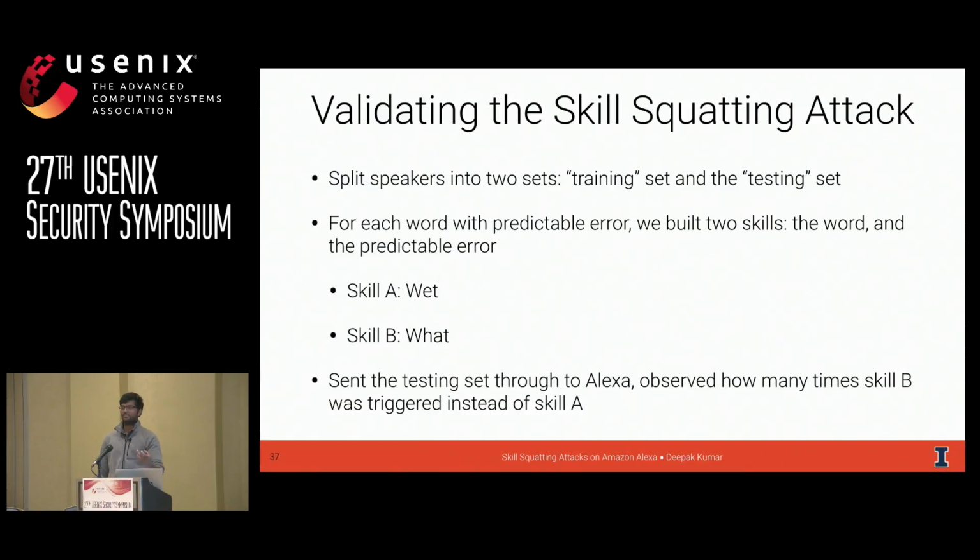One was the name of the word, the intended word, and one was the predictable error. So in this example, say skill A would be wet and skill B would be what. We then sent the testing set through to Alexa as a skill command and observed how many times skill B was triggered instead of skill A.